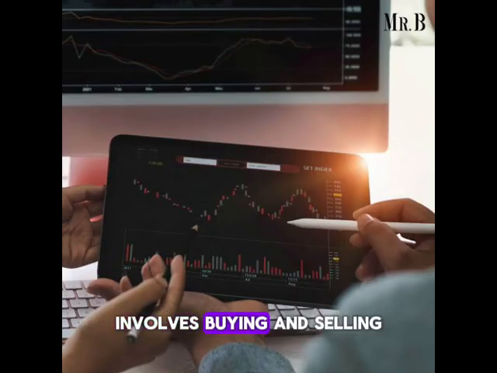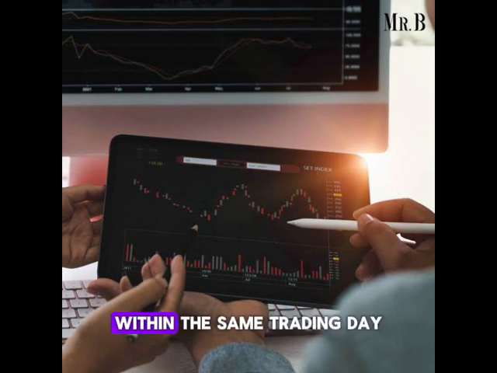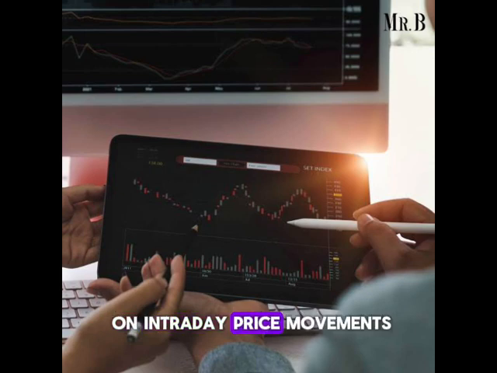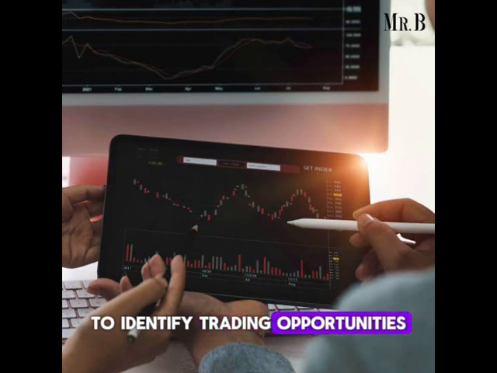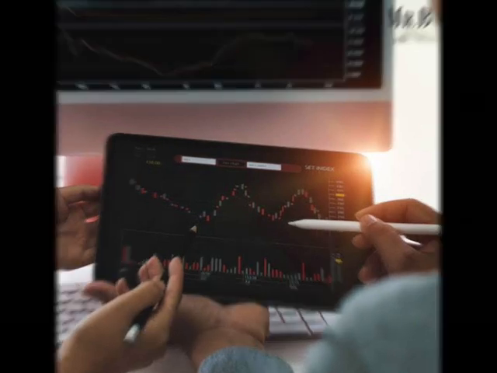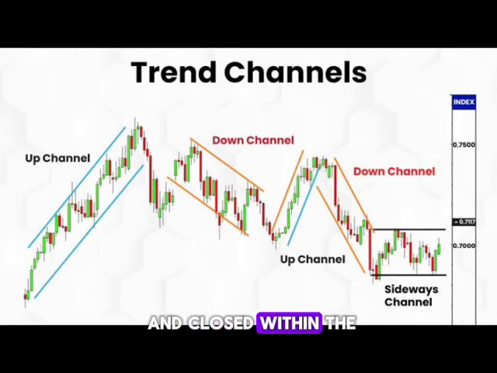Day trading involves buying and selling financial instruments within the same trading day, closing all positions before the market closes. Day traders look to capitalize on intraday price movements and often use technical analysis to identify trading opportunities. Key points about day trading: 1. Intraday focus. All trades are opened and closed within the same day.